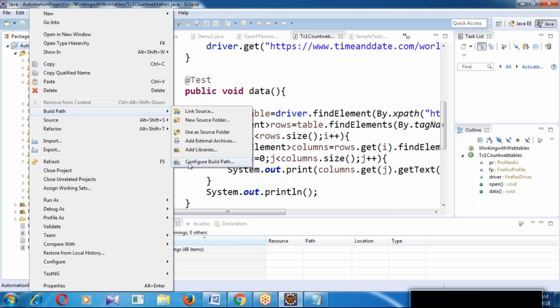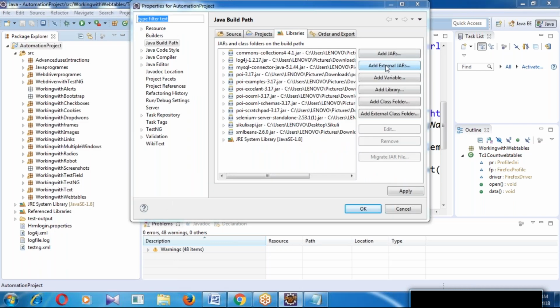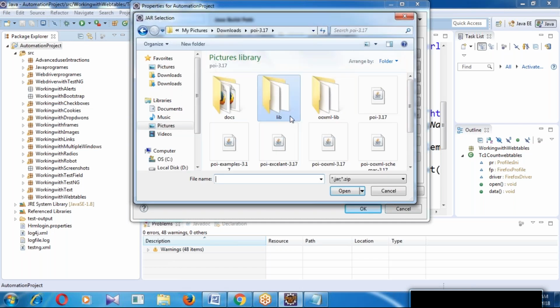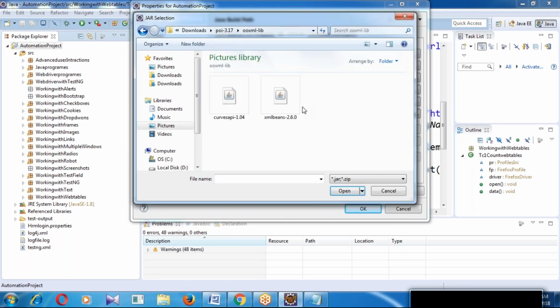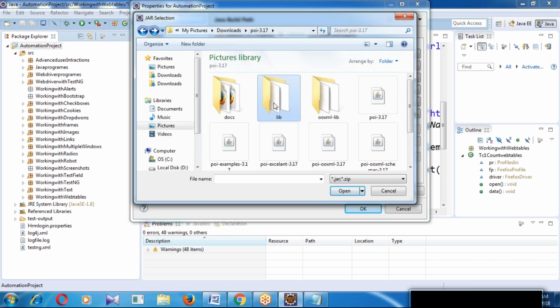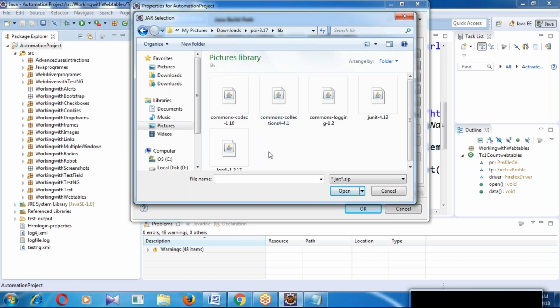First, from the POI folder, all jar files we have to configure, as well as XML lib, XML beans, and as well as lib. Here we have to configure commons collections 4.1. On some systems we can execute without it, but on some systems it is required. So for safety purposes add commons collections also. Clear my point?